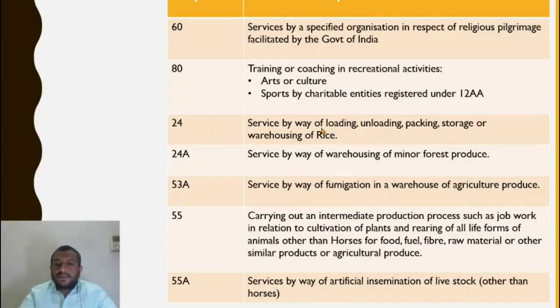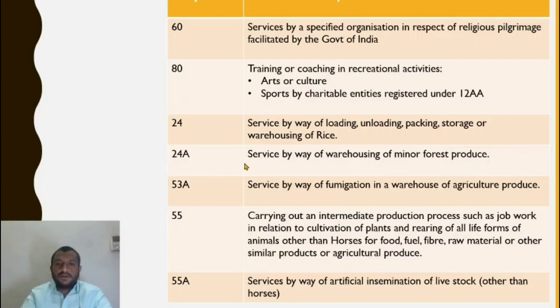Entry number 24: service by way of loading, unloading, packing, storage, or warehousing of rice. So this is simple. Anyway, rice is not agricultural produce, so it is not covered under the specific exemption notification. So that is why there was a need to give an exemption to rice specifically. Only the grains, the paddy grains, are agricultural produce. Paddy grains are processed and then rice is formed. So there was no exemption for that rice. So that is why a separate entry has been put. Service by way of loading, unloading, packing, storage, or warehousing of rice.